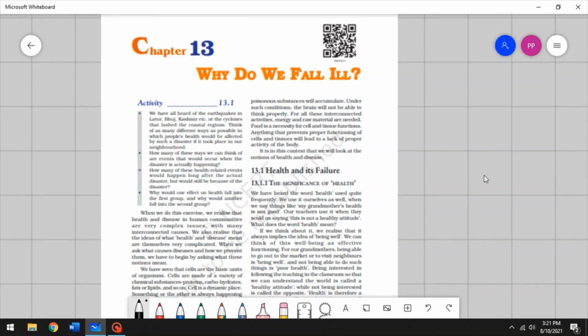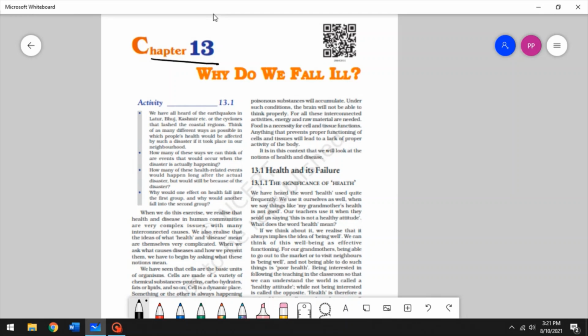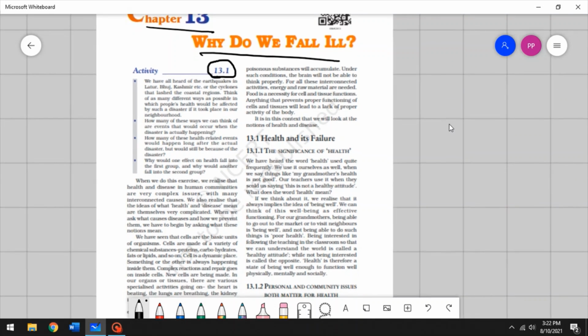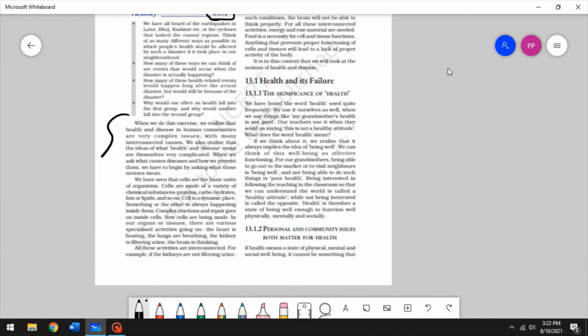Alright, so with that said, let's start with Chapter 13, Why Do We Fall Ill? So we're starting the chapter with a question. I think that was the second chapter, Is Matter Around Us Pure? That also we started with a question, right? So by the time we end this chapter, we are going to have answers to many questions, and especially this question. Alright, so we're starting this lesson with an activity that I want you to do. All this is an introduction. I want you to go over the introduction, and mark the important points and make sure you know them.